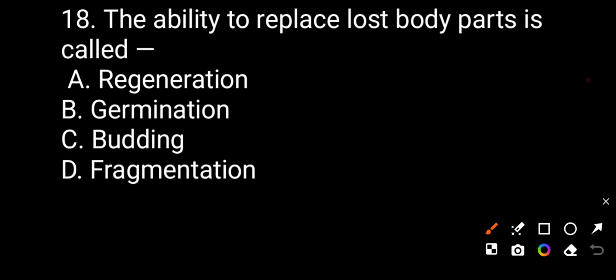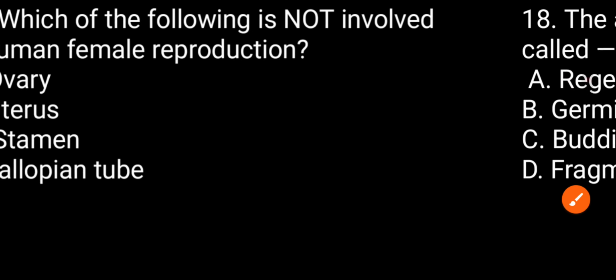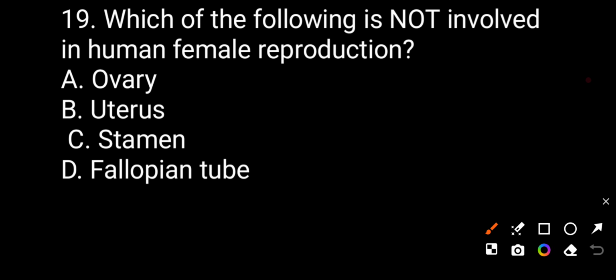The ability to replace lost body part is called regeneration, germination, budding, fragmentation. The correct answer will be regeneration. The ability to replace lost body part is called regeneration. So option A is correct. Now we see the question number 19.